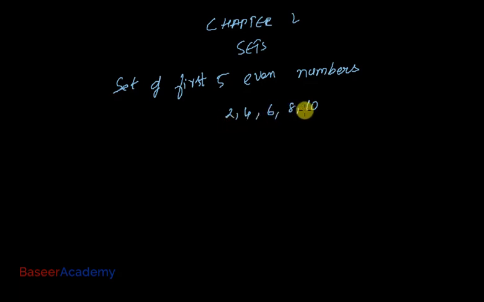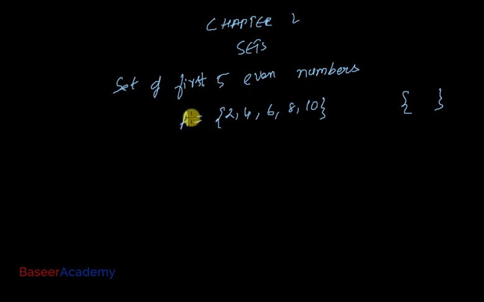Now, these numbers are enclosed within the flower brackets. You enclose the numbers in a set within the flower brackets, and a set is always denoted by an uppercase letter.